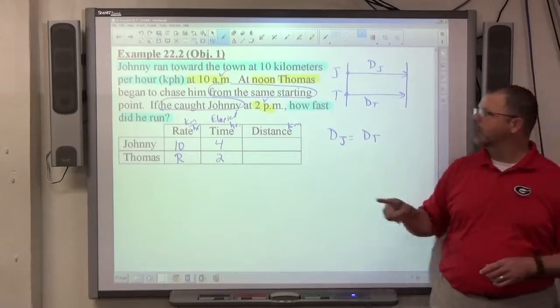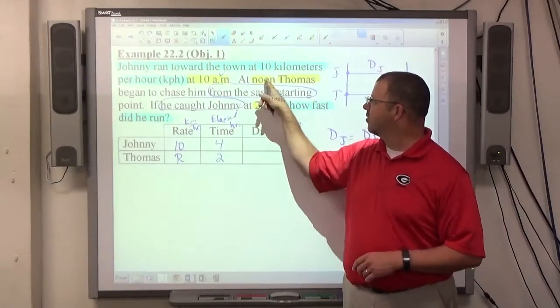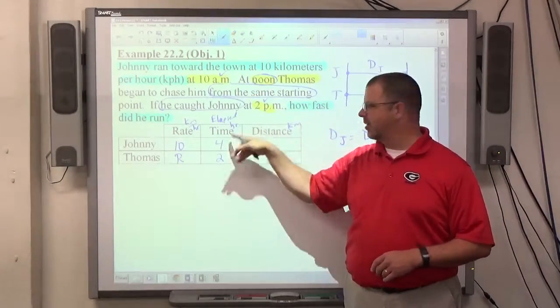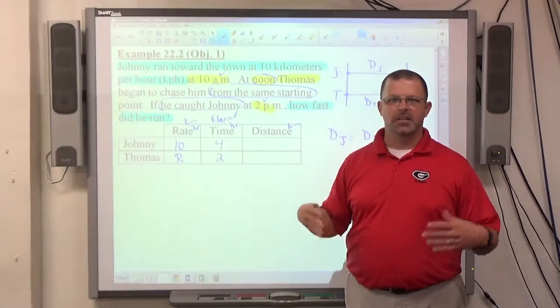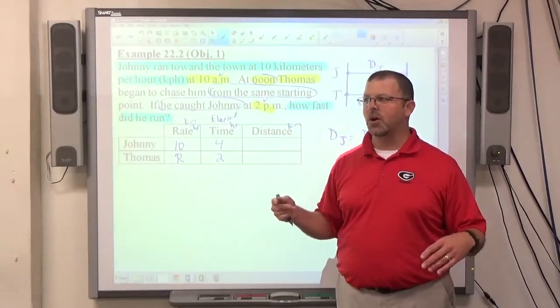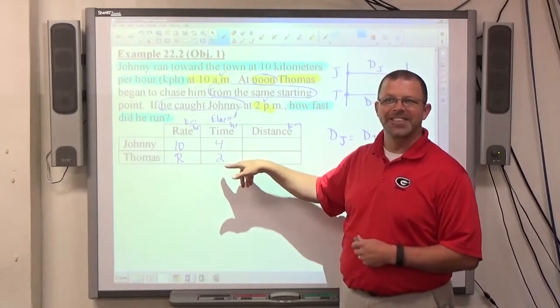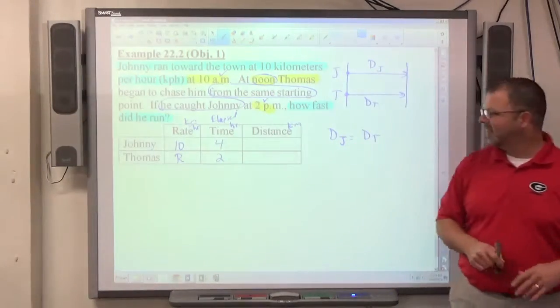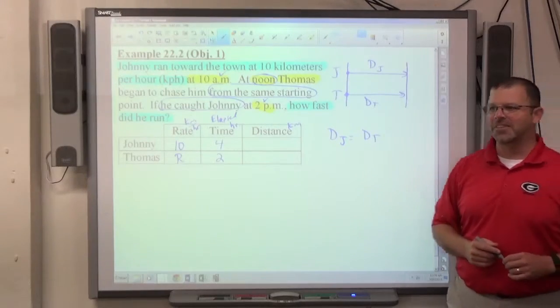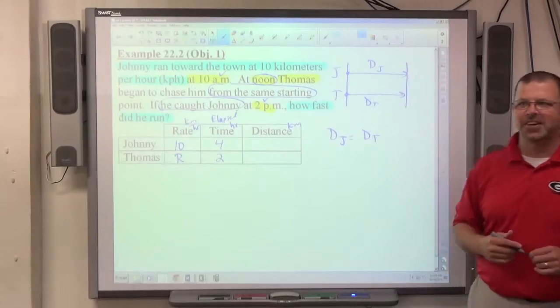All right, I've seen people do this problem and put 10 and 2 because they don't see the noon and they see times and it says times, so they write 10 and 2. And get the wrong answer, obviously, because it's wrong. But just be careful. The 2 happens to be right, but that's just luck. But the 10's wrong, and you have Thomas running 50 kilometers per hour. He's probably got a heart attack halfway through because he's running so fast.